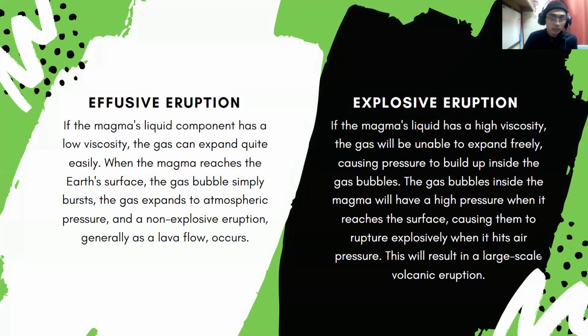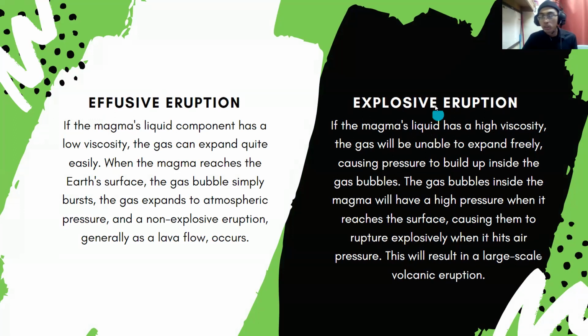Next, we're moving on. For effusive eruption, if the magma's liquid component has a low viscosity, the gas can expand quite easily. When the magma reaches the Earth's surface, the gas bubbles simply burst and the gas expands into the atmospheric pressure. This will result in non-explosive eruption as well as lava flows.